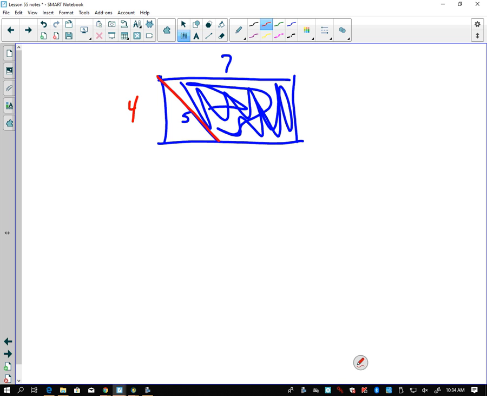Okay. So what we want is the area of the shaded region over the area of the whole rectangle, right? Well, what's the area of the whole rectangle? 28 inches squared, right? How did you get that? Okay, 4 times 7, length times width.